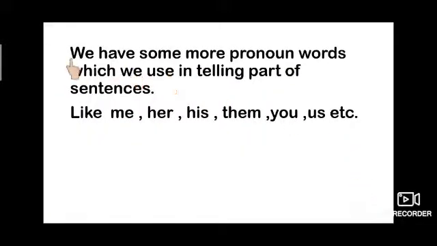Now we have some more pronoun words, children, which we use in the telling part of a sentence. When we have to tell something, we use these pronouns like me, her, his, them, you, us, etc. These pronouns are used in the place of the telling part. Now we will understand with an example.